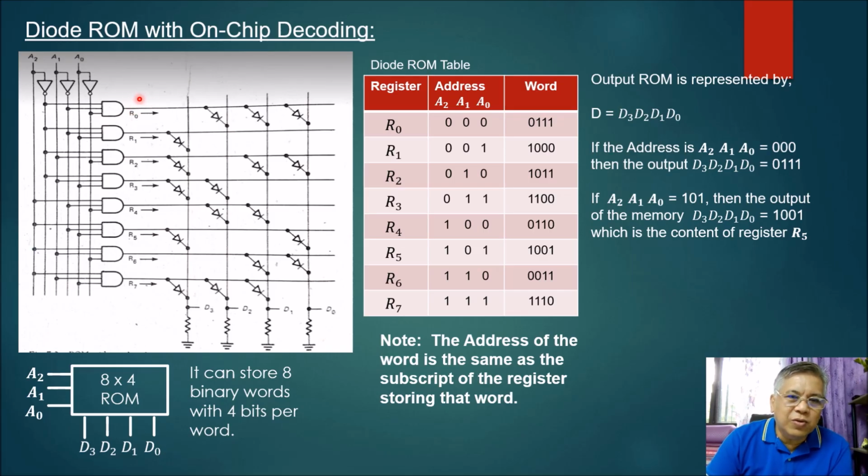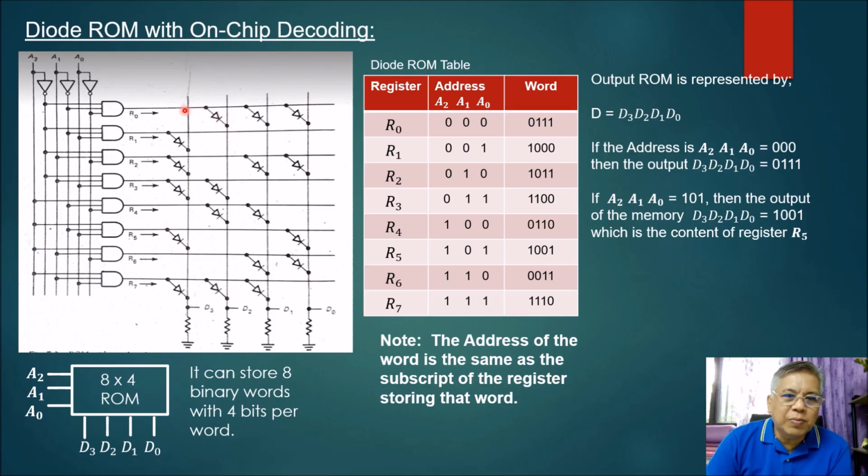So if this is equal to 1, that means that this particular line here and this line here are not connected. So if the output of your AND gate is 1, then it will pass, since they are not connected, that means that the output here of D sub 3 will be equal to 0. Whereas in this particular line here, you have an inverter, I mean a diode